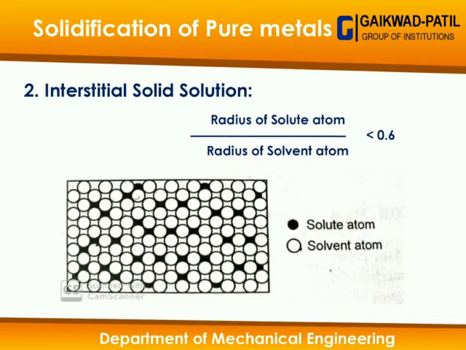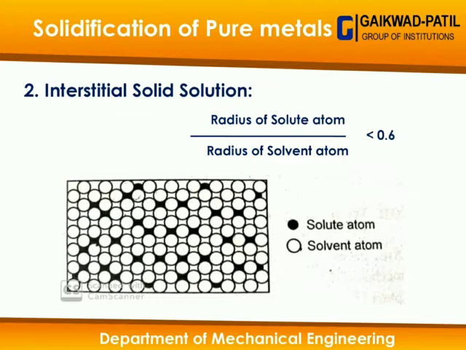Now, the next main type of solid solution is the interstitial solid solution. We call this interstitial solid solution an imperfect solid solution. It is formed when the ratio of the radius of the solute atom to the radius of the solvent atom is less than 0.6 or 60%, which causes space or voids to be created between the solute and solvent atoms, or empty space gets created.